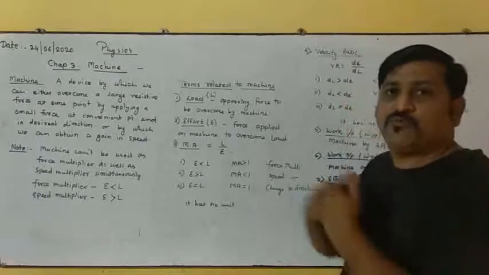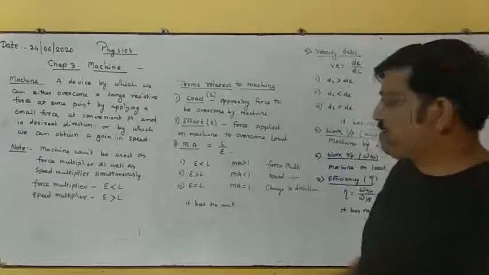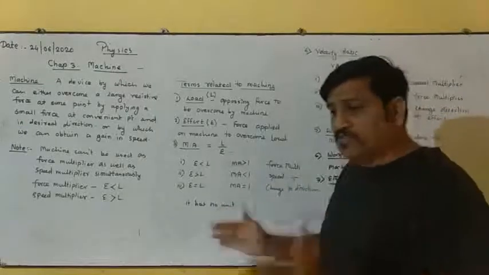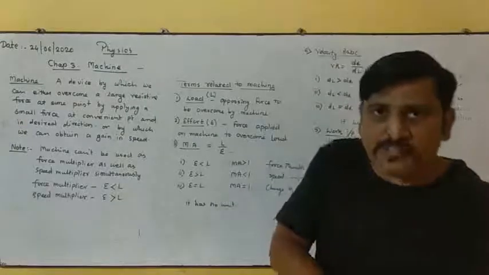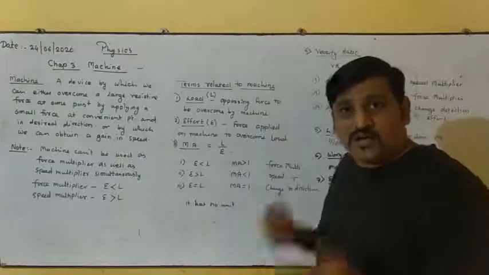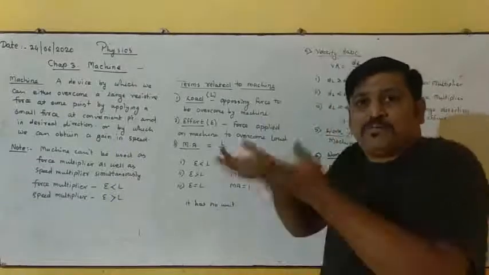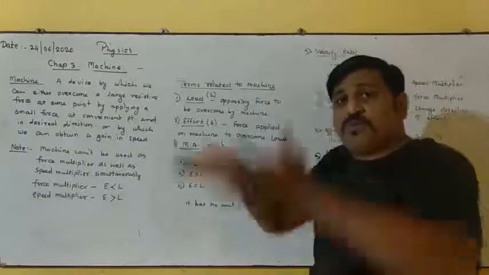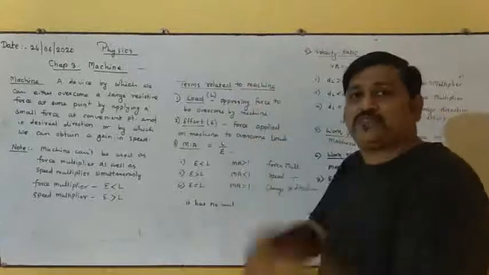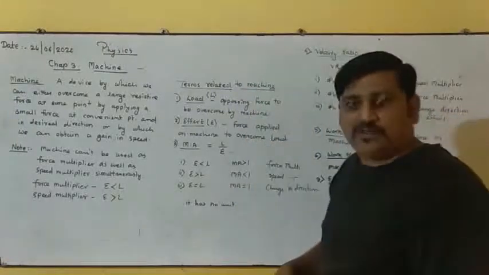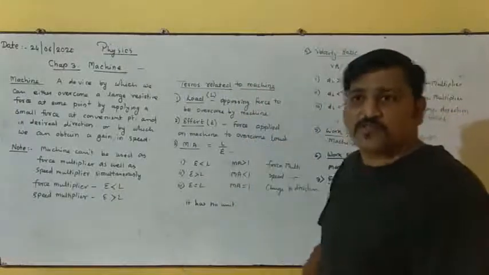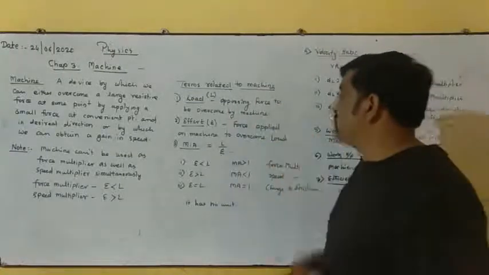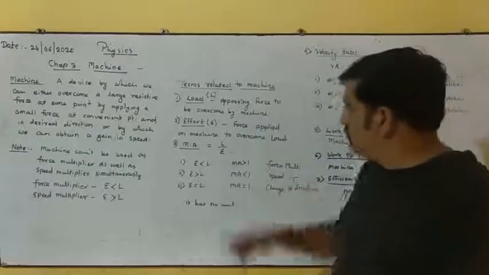Opposing force which we want to overcome, right? Means a stone which is a load, a box which we want to shift from one place to another place, a load. A car which we want to lift up is a load. So load is nothing but an opposing force. We want to lift it up, but it exerts a force in downward direction, right? So it is a resistive force for us because we want it to lift up. So it is an opposing force to be overcome by machine.